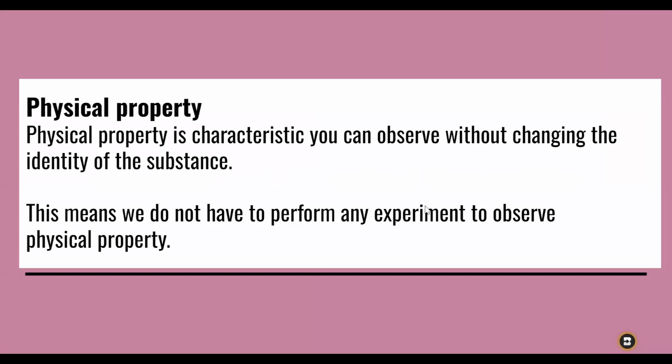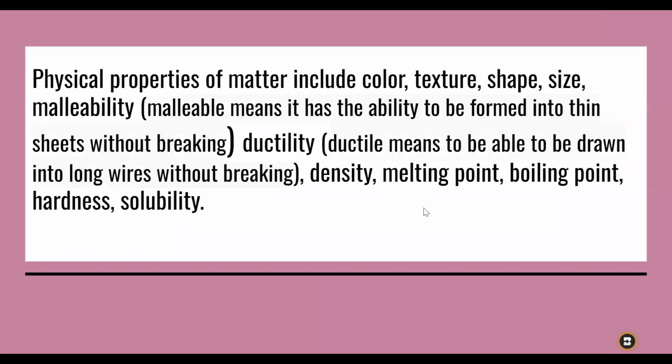A physical property is a characteristic you can observe without changing the identity of the substance. This means we do not have to perform any experiment to observe a physical property. Physical properties of matter include color, texture, shape, size, malleability. Malleable means it has the ability to be formed into thin sheets without breaking, like aluminum foil.